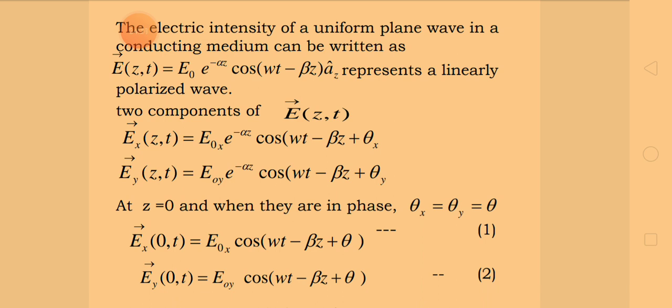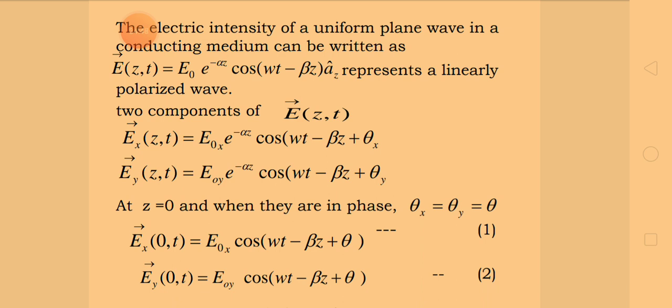Therefore, E of z comma t can be written as E0, the amplitude of the electric vector, e power minus alpha z cos of open bracket omega t minus beta z close bracket az cap.